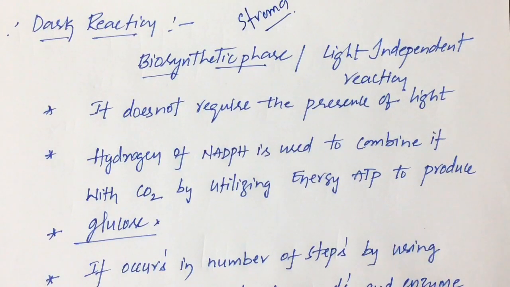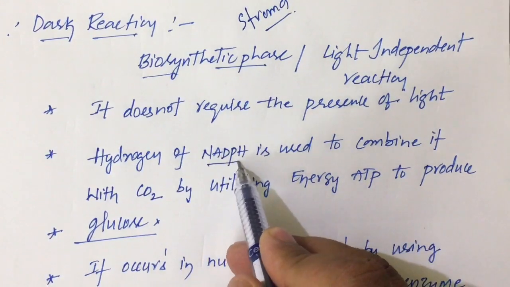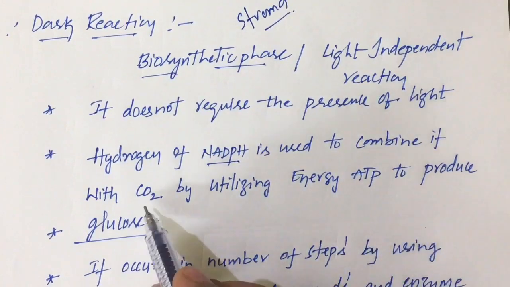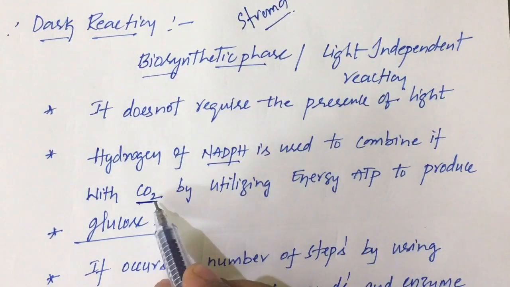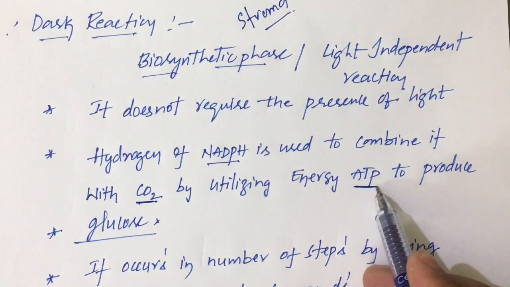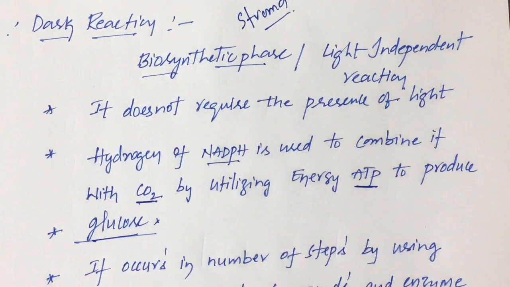Is it clear? During the light reaction, what is generally formed? ATP and NADPH are formed at the end of the light reaction. Those ATP and NADPH formed in the light reaction are used up in the dark reaction. The hydrogens of NADPH are used for combining carbon dioxide, by utilizing energy, to form glucose.